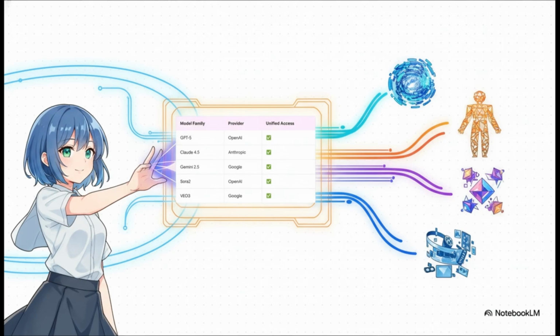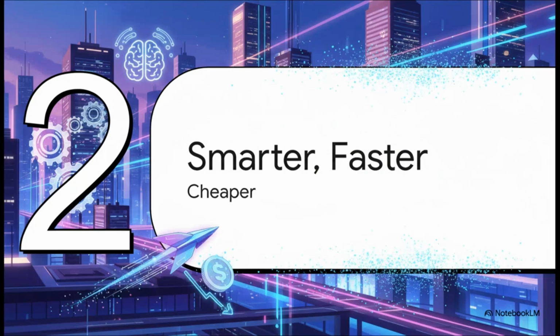You can call the most advanced language models like the upcoming GPT-5, or pivot to incredible video generators like Sora and VEO, all through the exact same single unified API. Okay, so the integration is super simple, we get that. But what are the real day-to-day benefits? This next part breaks it down into 3 pillars that every single developer cares about: making your application smarter, faster, and, of course, cheaper to run.